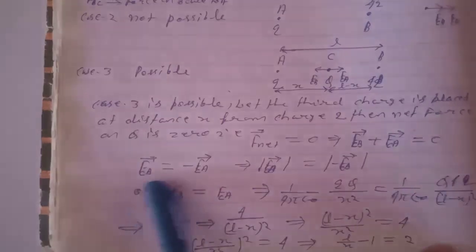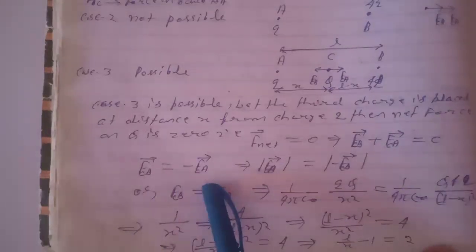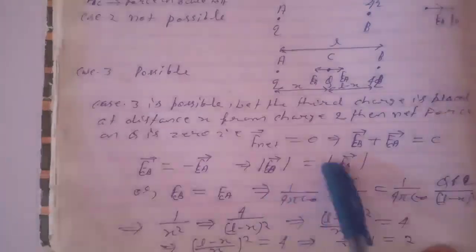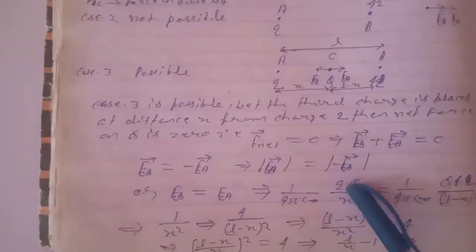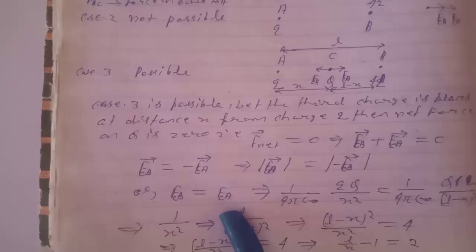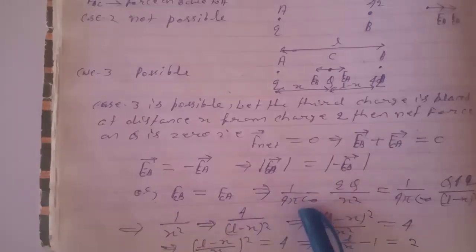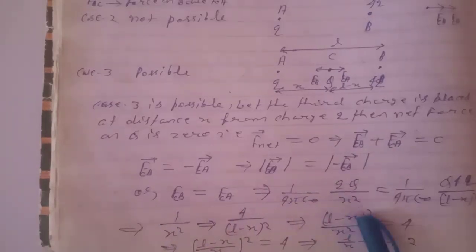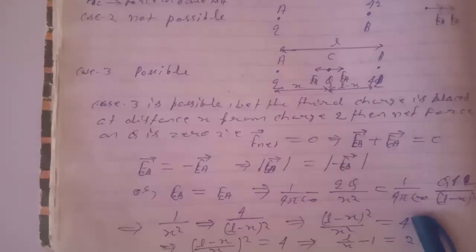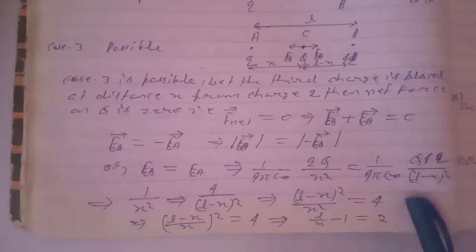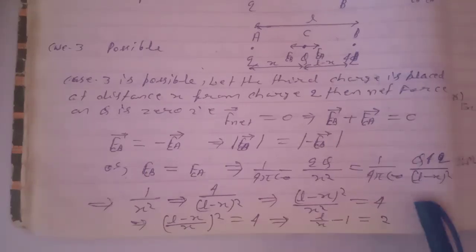So we have F net equal to 0, F CB vector plus F CA vector equals 0. Now F CB vector equals minus F CA, or magnitude of F CA equals magnitude of F CB. So we can write 1 by 4 pi epsilon naught q into q by x square equals 1 by 4 pi epsilon naught q into 4q by (L minus x) whole square.